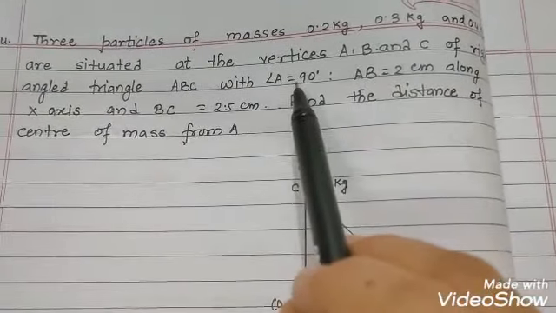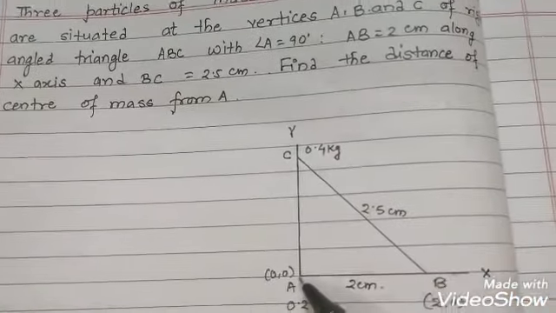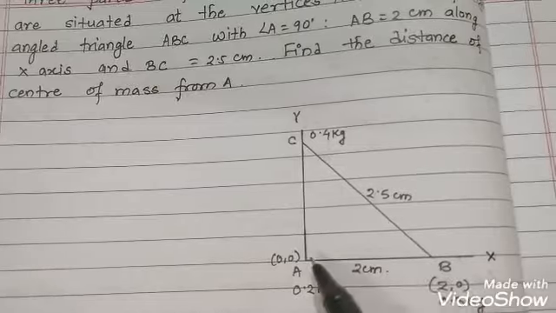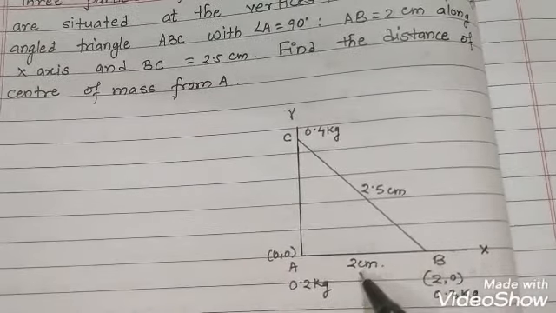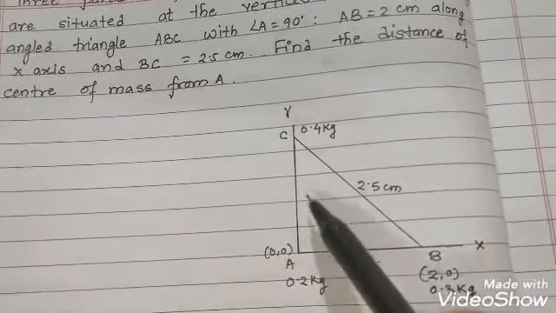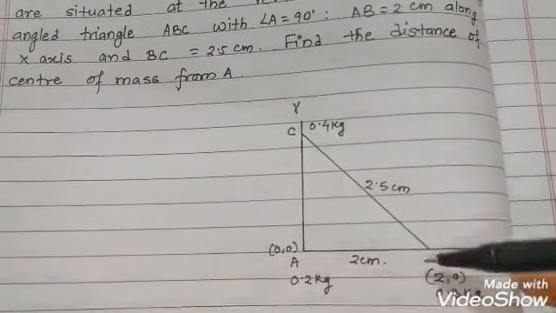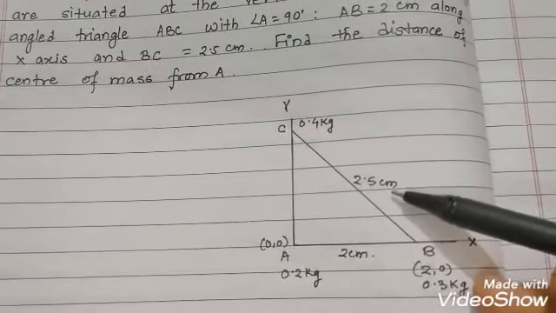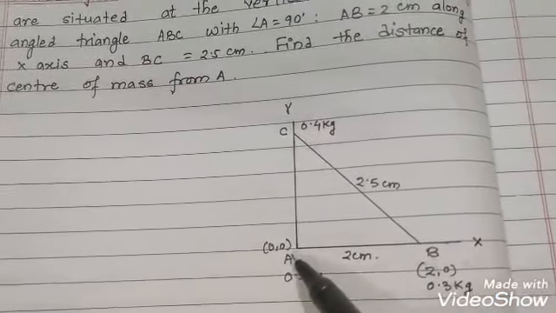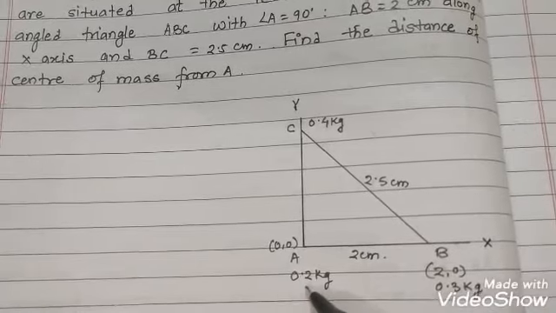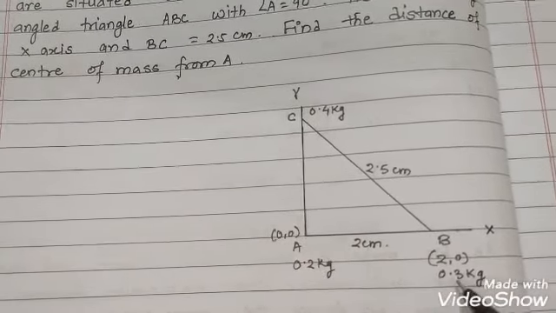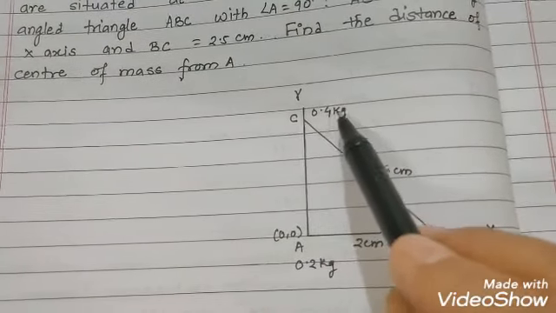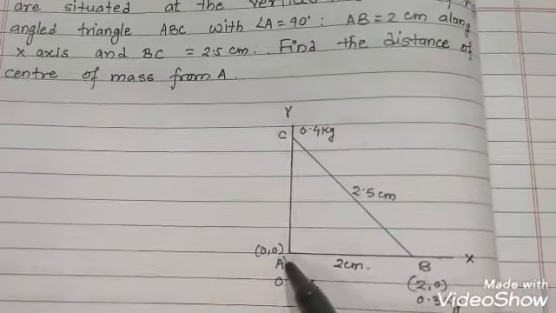Angle A is 90 degrees. So we have made angle A 90 degrees. AB is written here along the x-axis and is 2 centimeters, and it is given that BC is 2.5 centimeters. So we have arranged at point A the first mass of 0.2 kg, 0.3 kg at point B, and at point C a 0.4 kg mass.